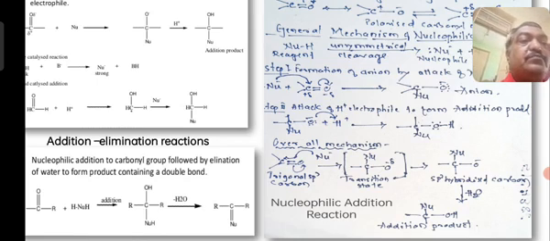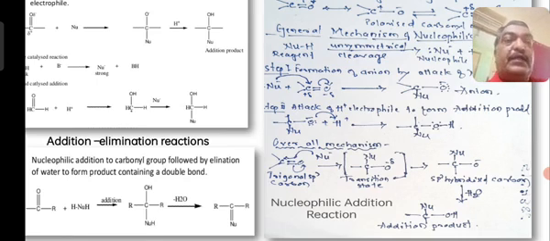Delta minus is a polarized charge and a minus charge is a full charge, therefore it is a stable form. So an sp2 hybridized carbon anion is formed, which reacts with a molecule of water to form the addition product containing the carbonyl carbon with Nu and OH. So the nucleophilic addition hydroxy product is the final product.